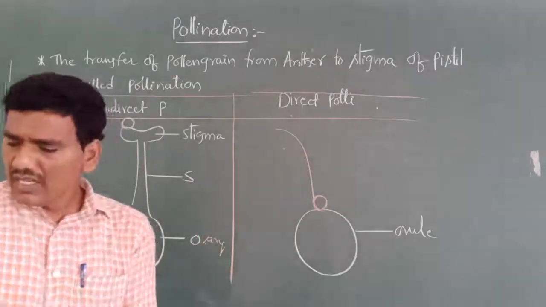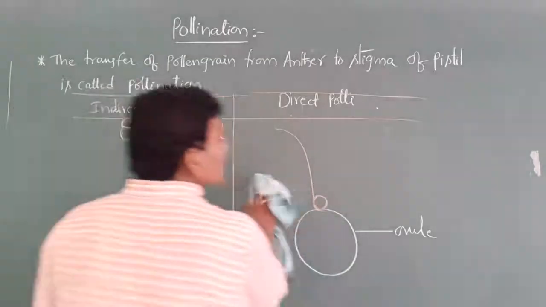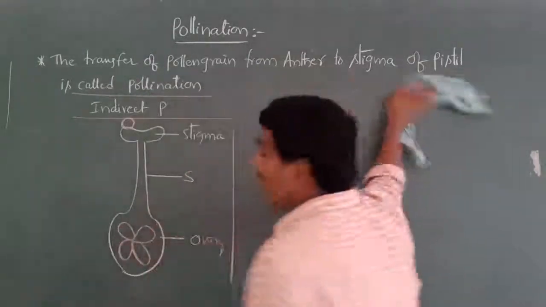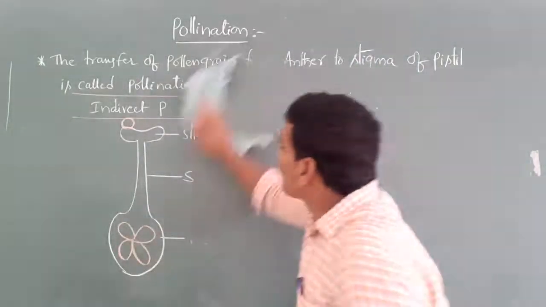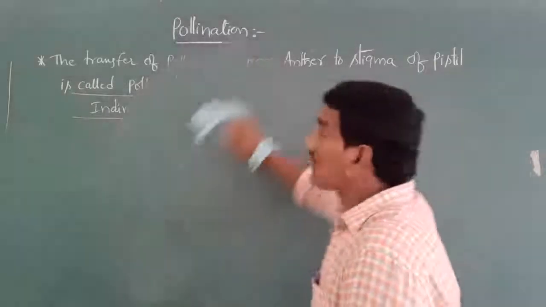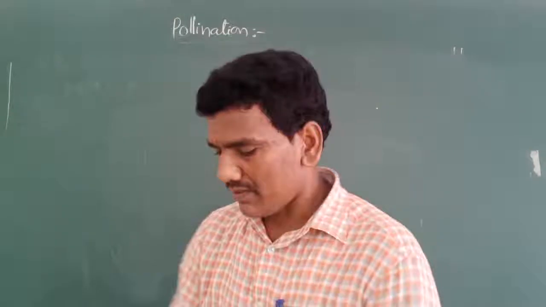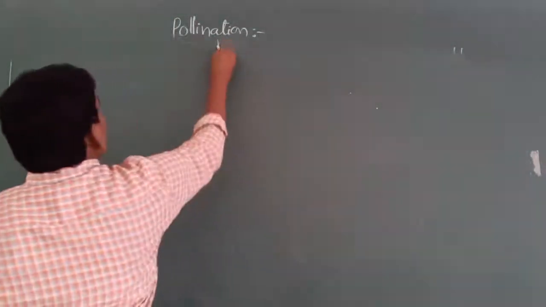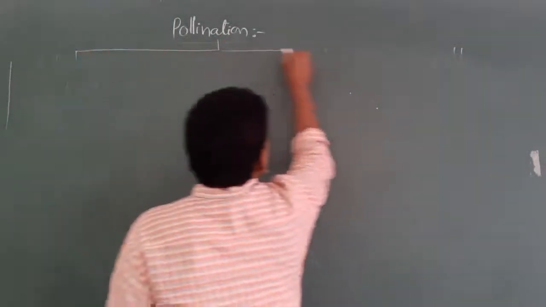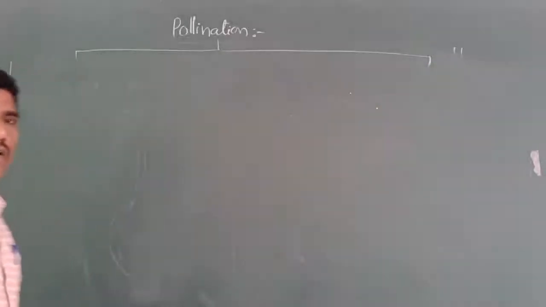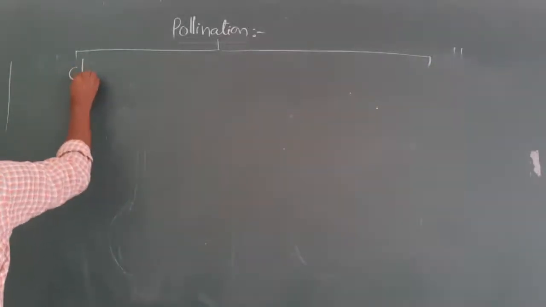Next one. Pollination mainly occurs in two different types of flowers. What are the two different types of flowers? First one is cleistogamous flowers.